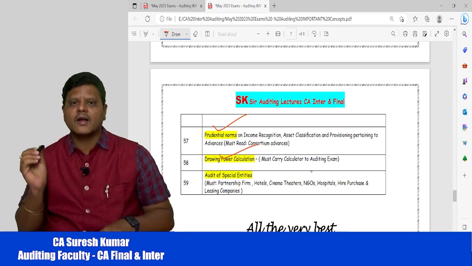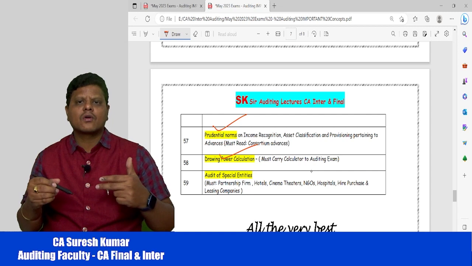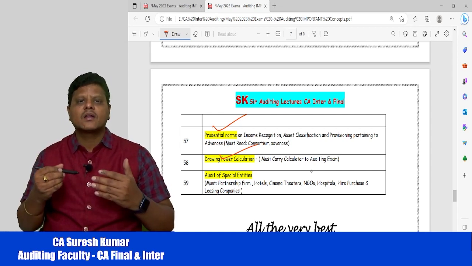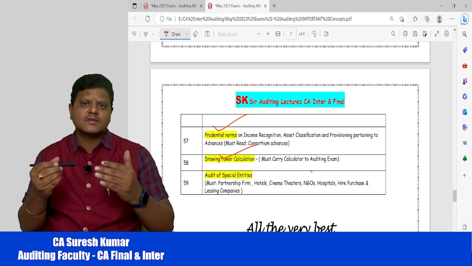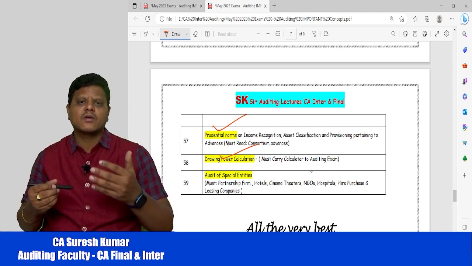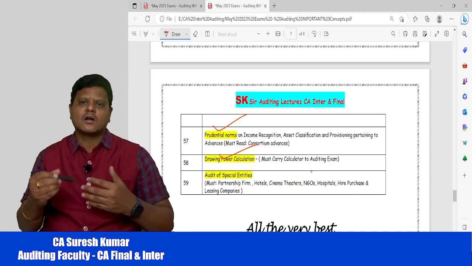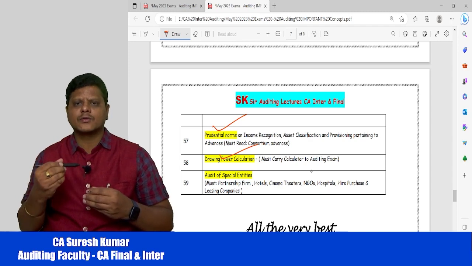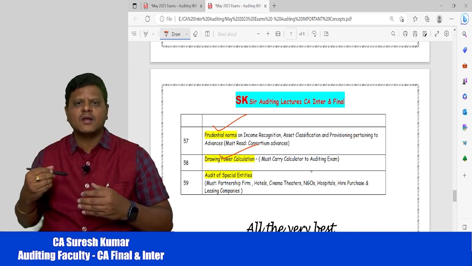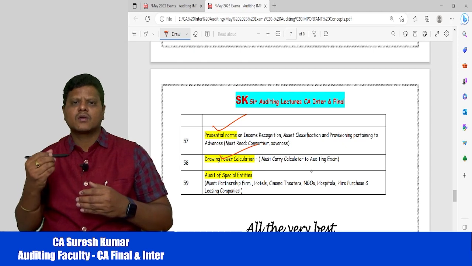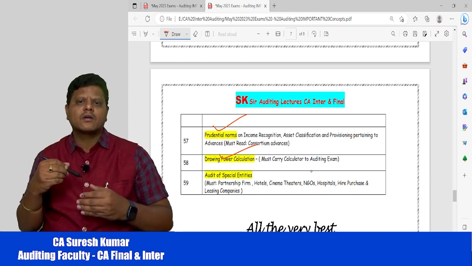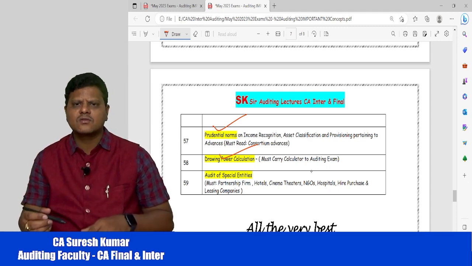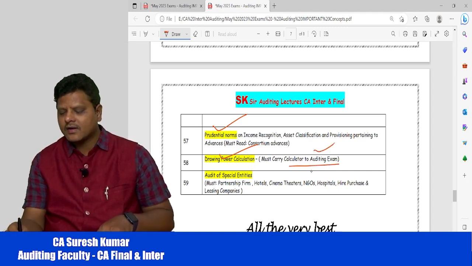Then drawing power calculation. Finally, you need to calculate the drawing power in case of overdraft facility extended by the banker. And this drawing power calculation is based on the current assets, like inventories and debtors. You need to calculate on a periodical basis, and you need to revise the OD limit also based on the drawing power. For this purpose, we have a formula given by the committee, and you need to apply this formula and calculate. If you have good mathematical knowledge, you can calculate. Otherwise, better to carry a calculator to the auditing exam.